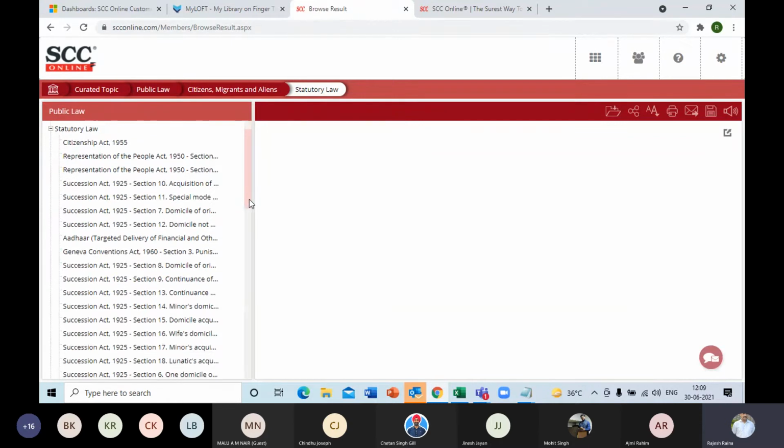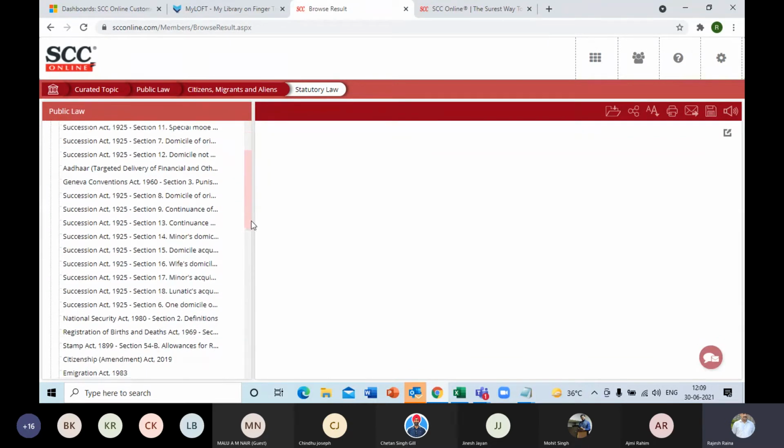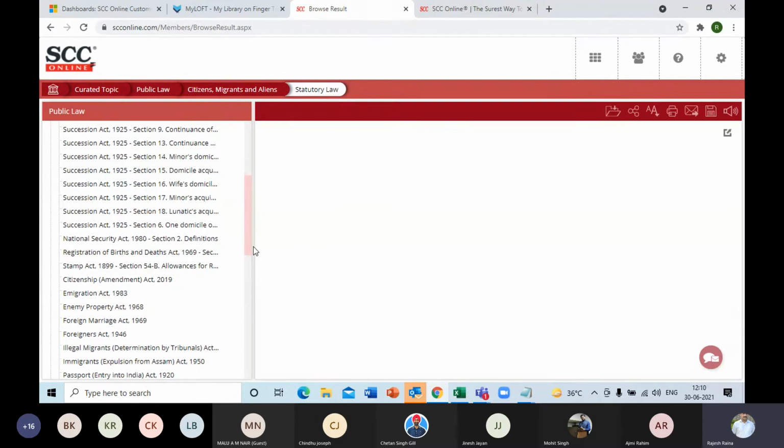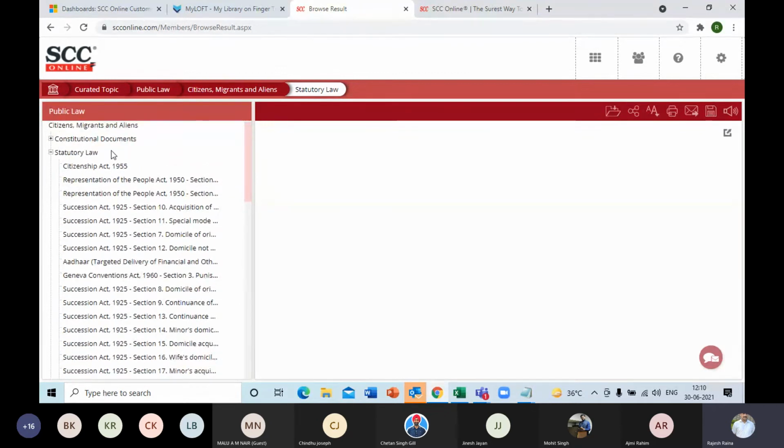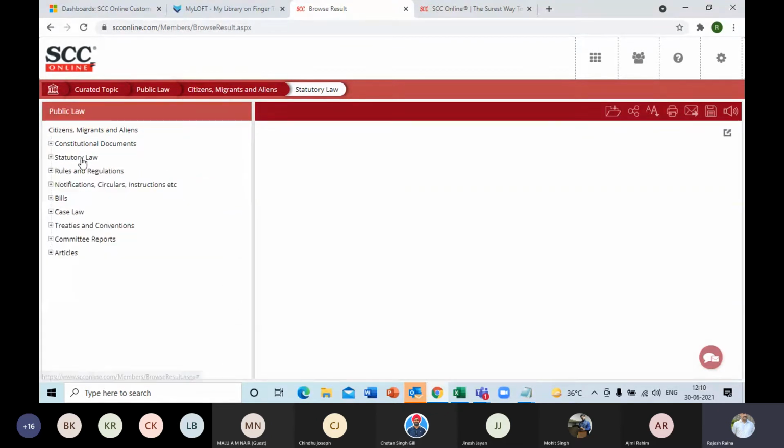This is the Principal Act. You have the Representation of People Act. You have the Succession Act. You have the National Security Act, Stamp Act, and whatnot. So this information is picked from different databases on the relevant sections under those acts which are directly linked to citizens and migrants. So those are kept over here. Scattered information clubbed and put together at one place.